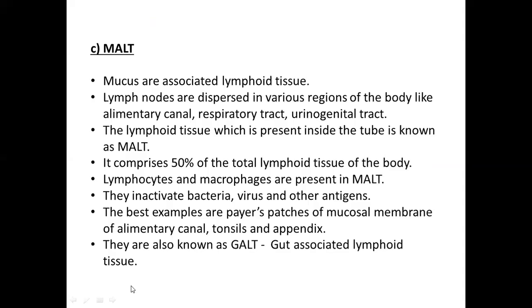Coming to your last secondary lymphoid organ, which we call MALT, mucosa associated lymphoid tissue. Generally lymph nodes are distributed through various regions like the alimentary canal, respiratory tract, urinogenital tract, everywhere you can see them. So the lymphatic tissue present inside the tubes, we call it MALT. Lymphoid tissue is present all over the body, but if it is present inside any tubes, like the alimentary canal, respiratory tract or urinogenital tract, you call it MALT.